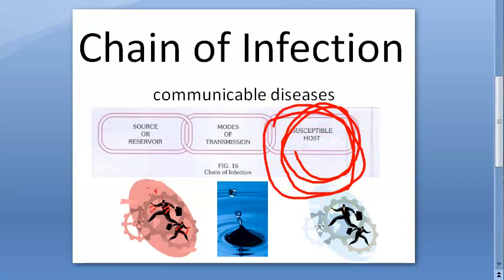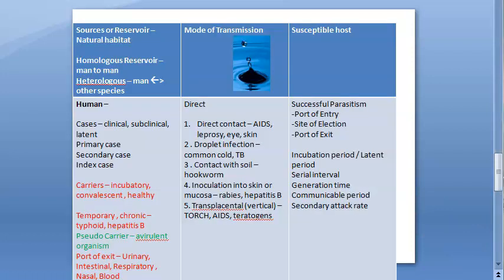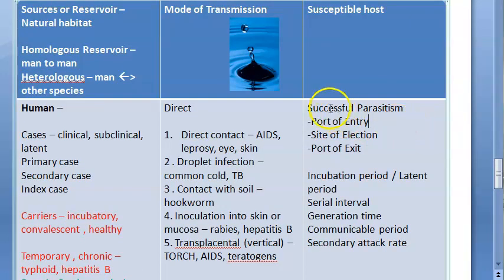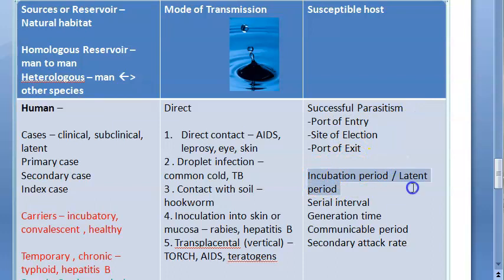Susceptible host. Here they have just given some terminologies. Let's look at that. Susceptible host, like, there are things here like successful parasitism, incubation period, latent period, serial interval, generation time, communicable period, secondary attack rate. Some specific terminologies are there here.